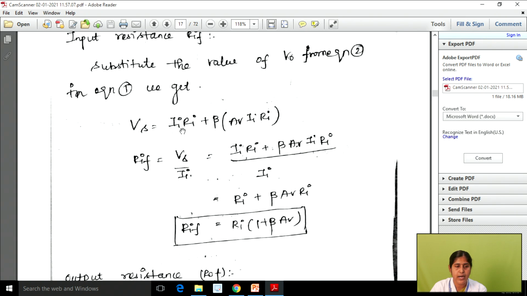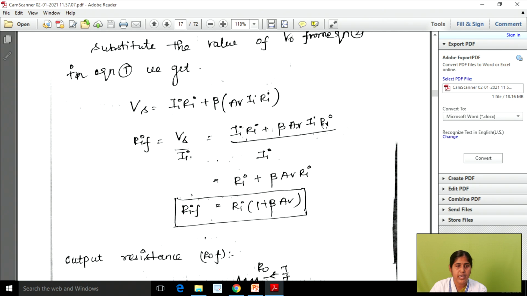Vs is equal to Ia Ri plus beta into Av into Ia Ri. So substituting the Vs value in this expression, we get Ia Ri plus beta into Av Ia Ri divided by Ia, right? So now take Ia common. When we take Ia common, this Ia and this Ia cancel. So finally we get Ri plus beta into Av into Ri.